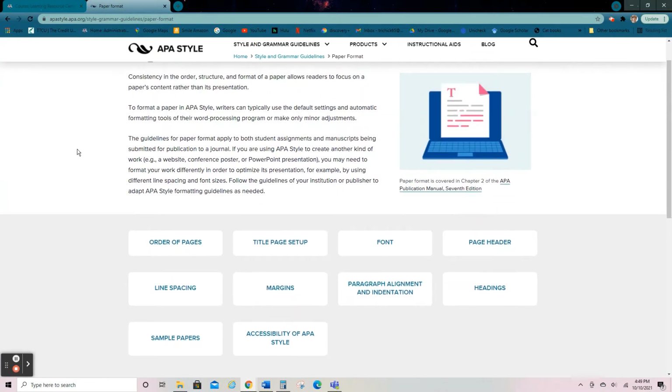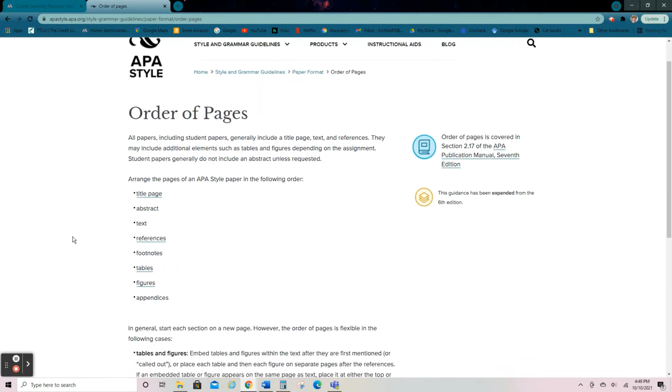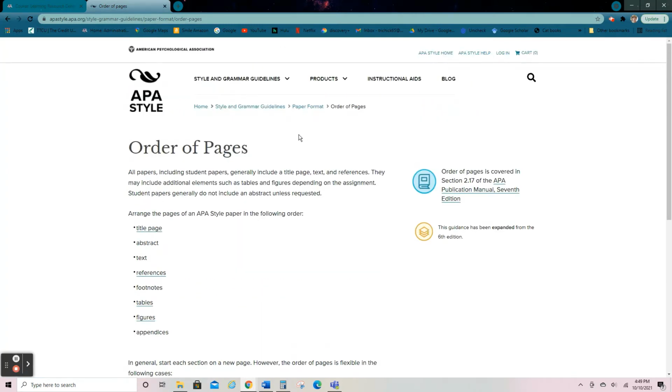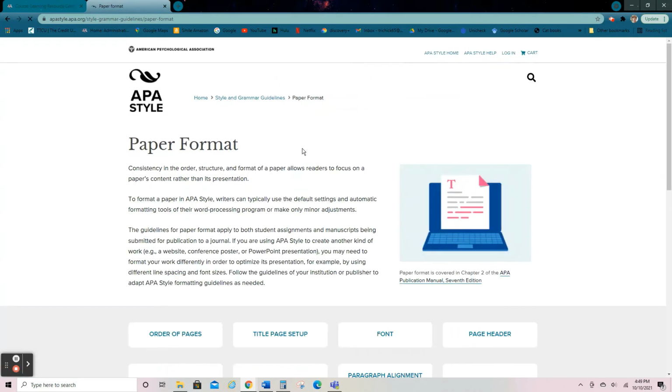Okay, so first thing, the order of pages. I showed you the other paper, but like I said, you always need a title page. Don't worry about an abstract unless your instructor wants one. Then you have the body of your paper, and then you have your references. You will not have footnotes, probably won't have tables or figures for a while, and you won't have appendices. So these are the things you need: title page, the text, and references. Okay, so that's the order of the pages, right?